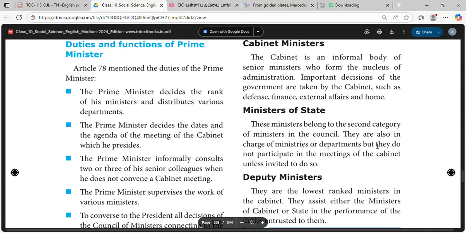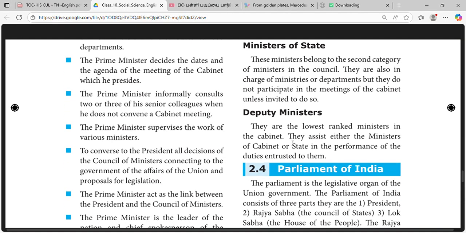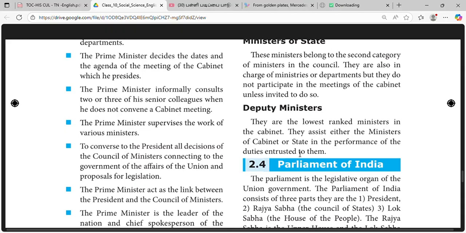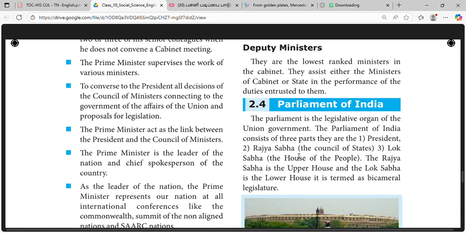Ministers of state belong to the second category of ministers in the council. They are in charge of ministries or departments. They do not participate in the meetings of the cabinet. Deputy ministers are the lowest rank ministers in the council. They assist either the cabinet ministers or ministers of state in the performance of the duties entrusted to them.